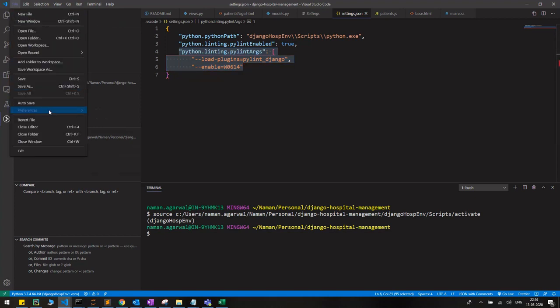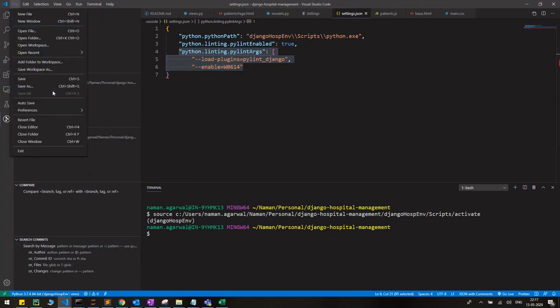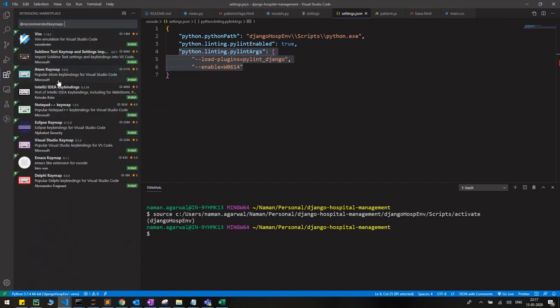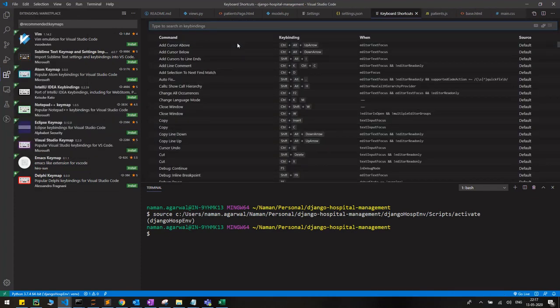Now again, when I go to Preferences, I go to Keymaps. These are the key maps. You can add popular keybindings here. For example, if you're used to a particular editor and you want its key mappings, you can download them from here. Now when I go to Preferences and then Keyboard Shortcuts, this is the whole list of shortcuts that is available.